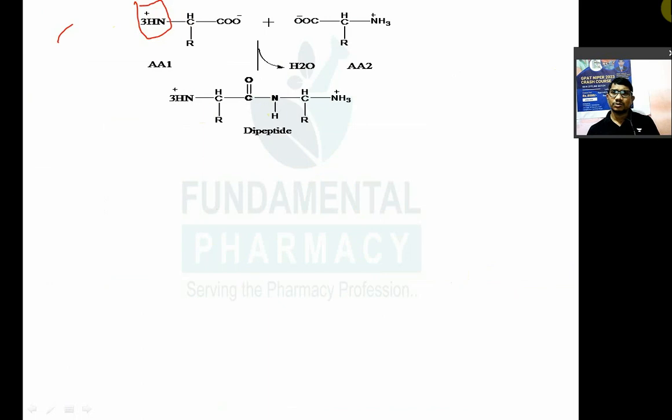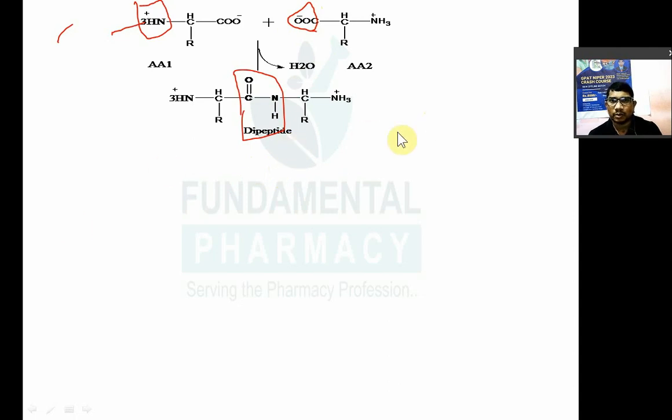So how is a peptide bond formed? When two amino acids come together, the amino group of one amino acid and the carboxylic group of another amino acid react to form a CONH bond. This is known as a peptide bond. A dipeptide will have one peptide bond and two amino acids.